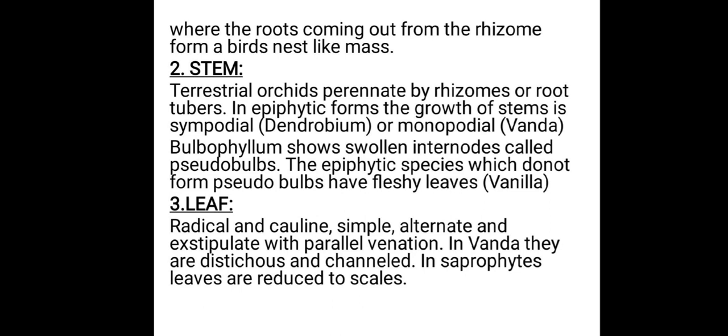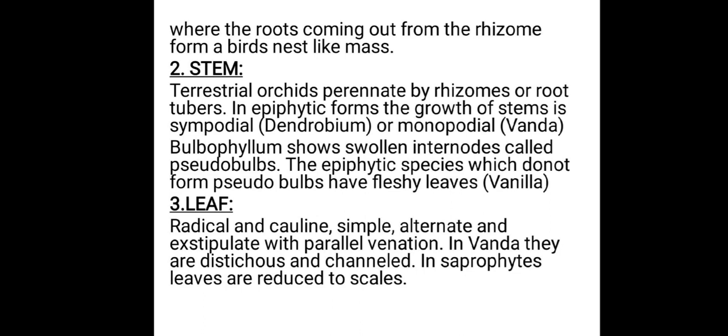Bulbophyllum stem, if you observe, shows swollen internodes. These swollen internodes which are present in Bulbophyllum plant are called pseudobulbs. Epiphytic species, if you observe, do not form any pseudobulbs but they possess fleshy leaves. For example, vanilla plant. Now we will see leaf morphological features.